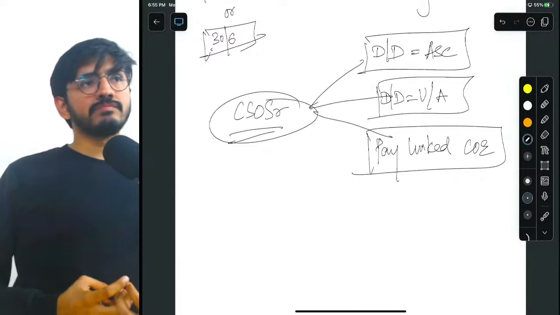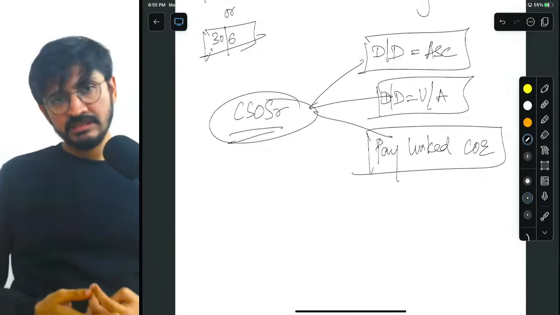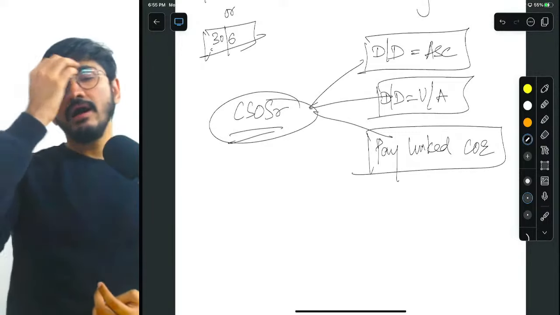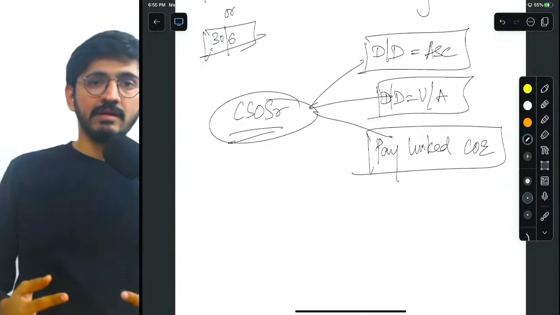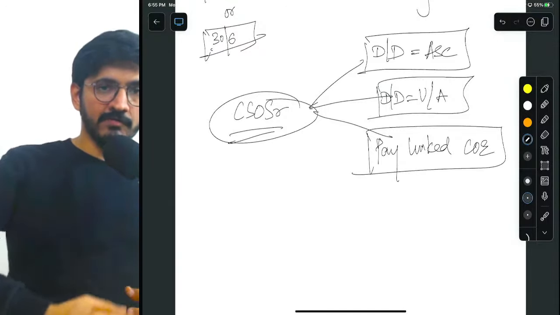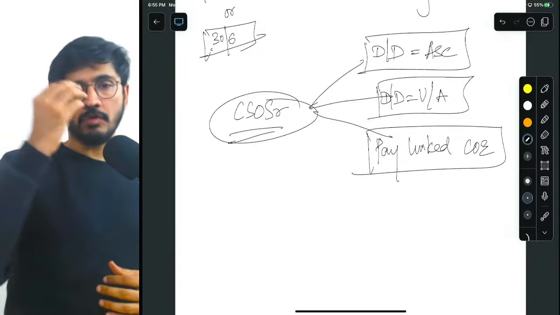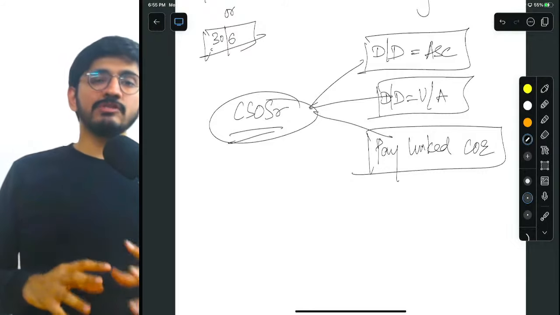Now understand, if I'm taking a live batch, and I'm teaching you, and let's say that teaching period goes on for a period of, let's say, 4 months. Let's say 4 months, right? In that case, you understand,